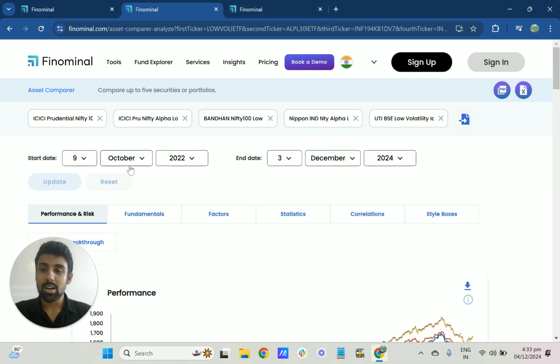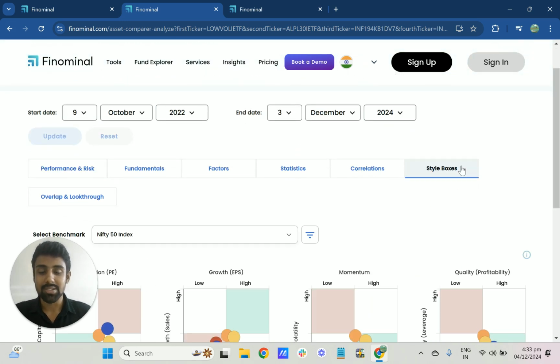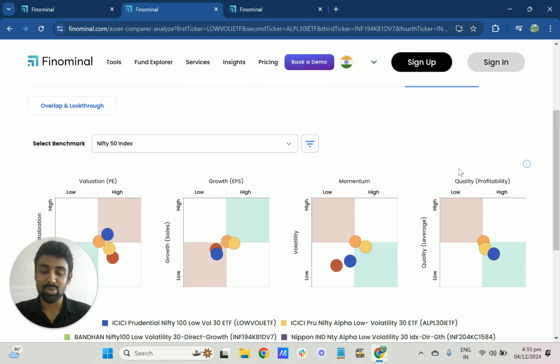Then we looked at ICICI Prudential to see whether it has had low volatility factor beta exposure since its inception, and we confirmed that this fund also has factor beta exposure to the low volatility factor. Then we moved on to comparing these five funds, right? And we looked at how the style box, in just one chart, summarizes all these five funds in a quick and easy way.